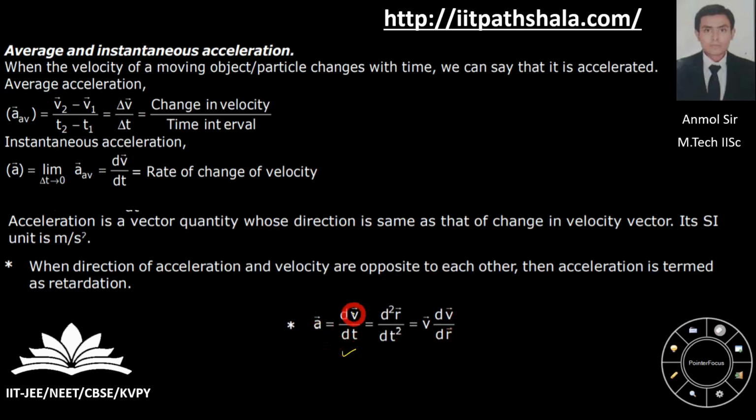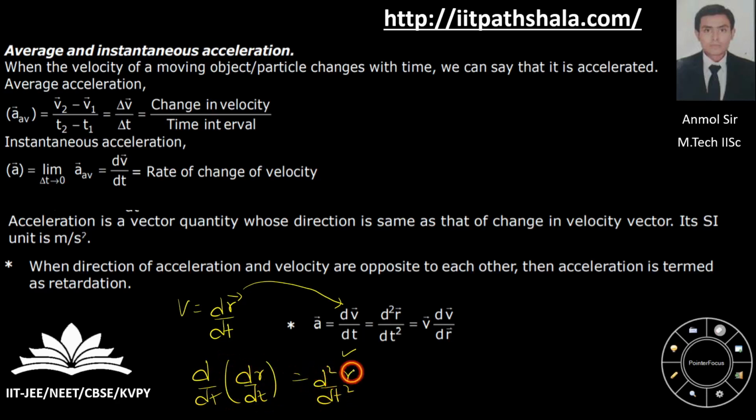You know this, acceleration is dv by dt, the rate of change of velocity. Now this is the double derivative. v is nothing but dr by dt, the rate of change of displacement. So what you have done is you have put the formula over here, then you are having d by dt of r. So you are landing with a double derivative over here. Nothing fancy about it. You can represent it as r double dot.